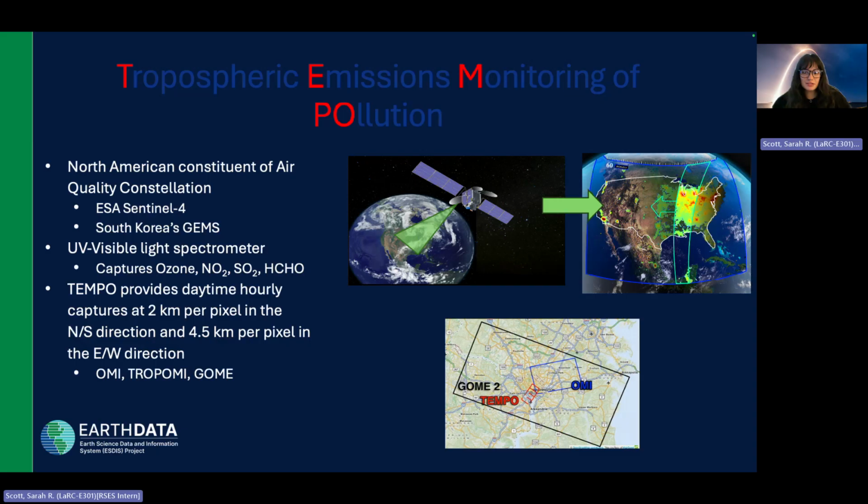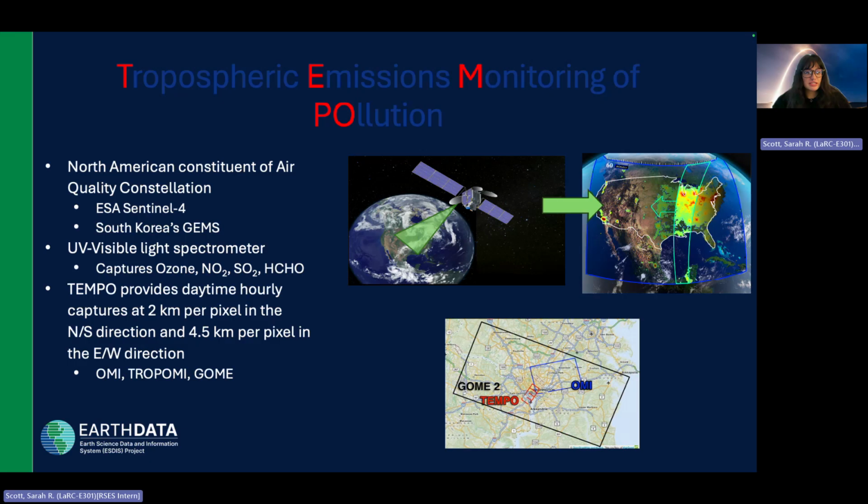So TEMPO is NASA's newest Earth-observing satellite as a North American constituent of the Air Quality Constellation, in effort with South Korea's GEMS and the ESA's Sentinel-4. These geostationary instruments are UV-visible light spectrometers measuring trace gases in the atmosphere.